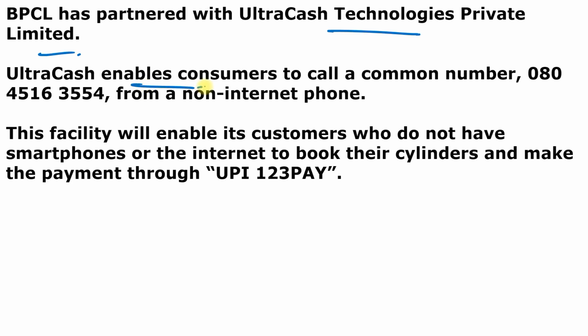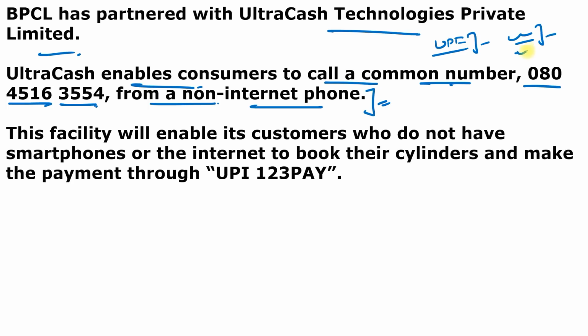Ultra Cash enables consumers to call a common number, which is 080 4516 3554, from a non-internet phone. After the phone call, they will ask you to choose one of the options by entering your UPI pin. After entering your UPI pin, you can transfer your money to any person, pay your bills, and also book your gas cylinder. The first company is Bharat Petroleum Corporation Limited, and this facility will enable its users who do not have smartphones or the internet to book their gas cylinders and make the payment through UPI 123 Pay.